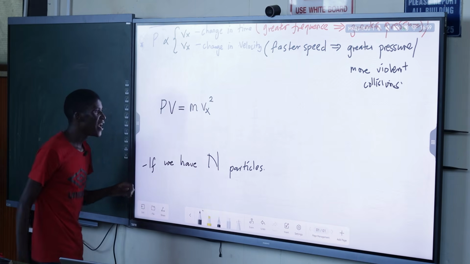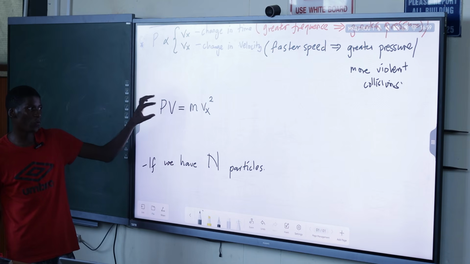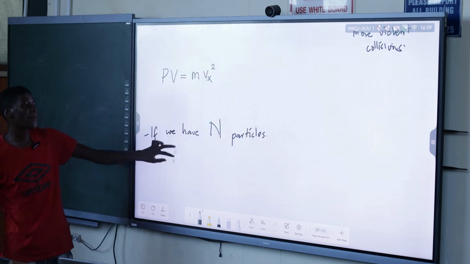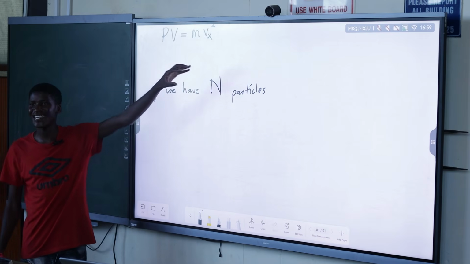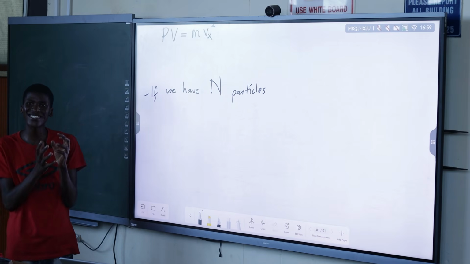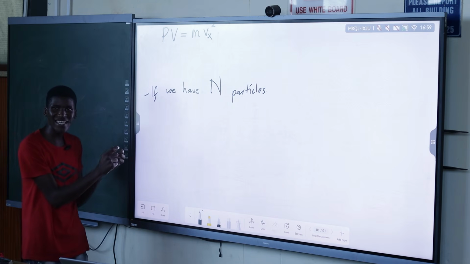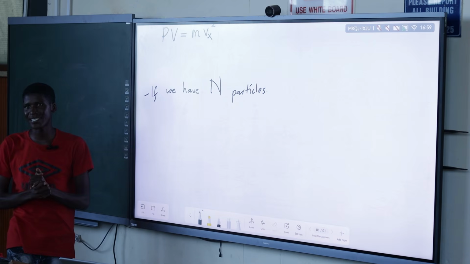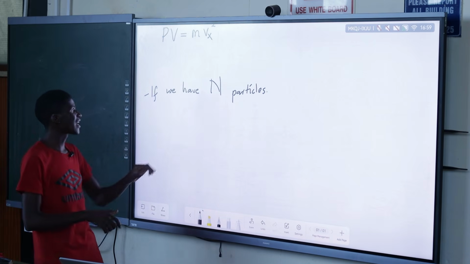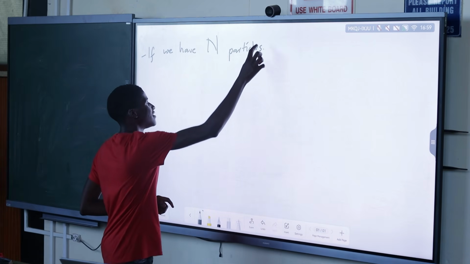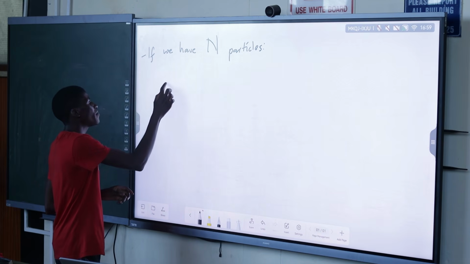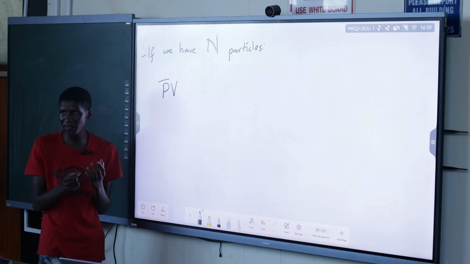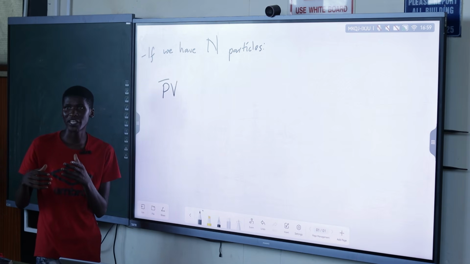m Vx squared, right? So it means the pressure times the volume of one particle is given by m Vx squared. But now we have many particles, n particles. I'm sure this is more like a statistical approach. When we've got one thing and now we want many, we multiply by the total number of those particles. That's why this is statistical physics. So if we have n particles, to find the total PV, but now we're going to call it the average PV because now they are many.